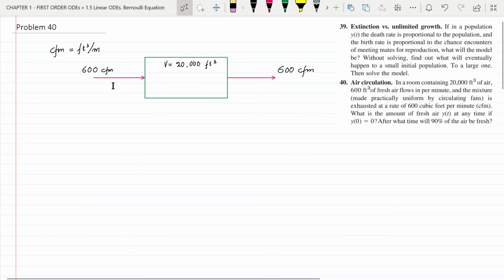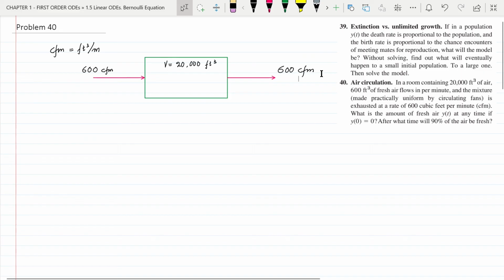It is obvious that the amount of air going in should be equal to the amount of air going out. If the amount of air going in is more than the amount of air going out, then the volume of air inside the room would increase, and if the amount of air going in is less than the amount of air going out, then the volume of air inside the room would decrease. But it is not possible because the room is not inflatable.